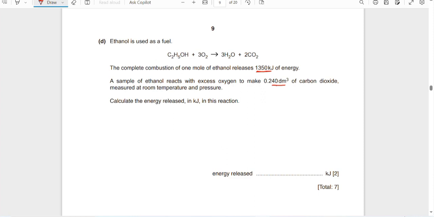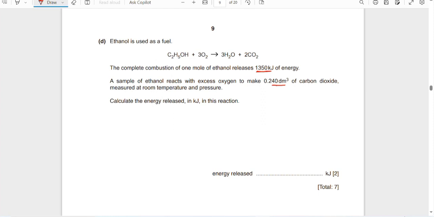Let's find out the number of moles of ethanol consumed. How will we get to know? From here we'll get the moles of carbon dioxide produced, and from here we'll find out the moles of ethanol consumed.